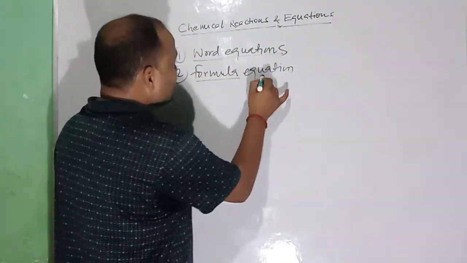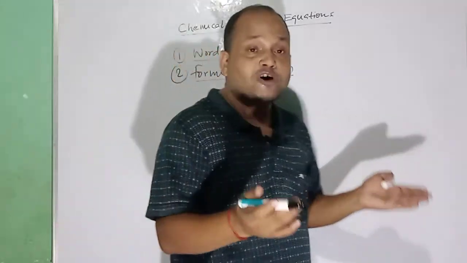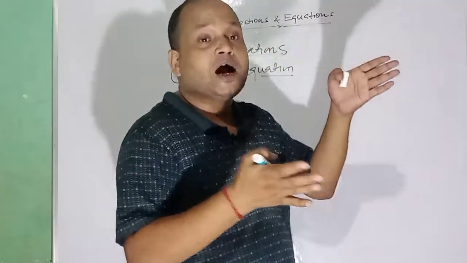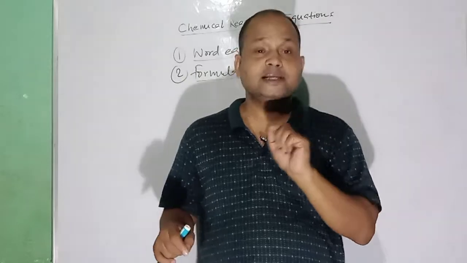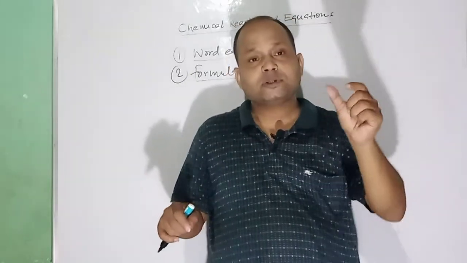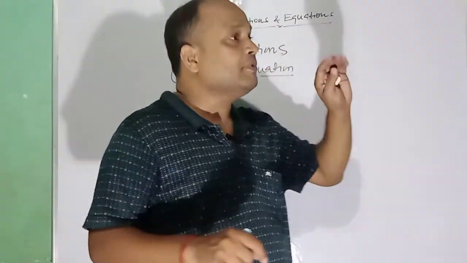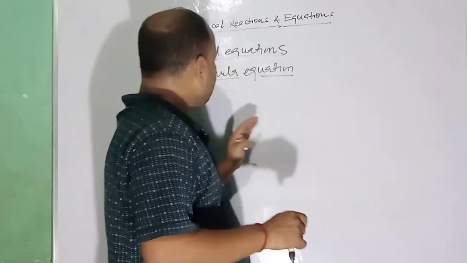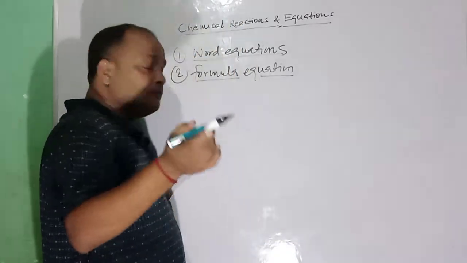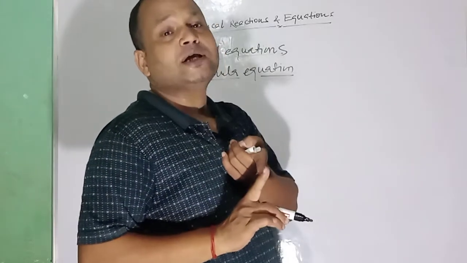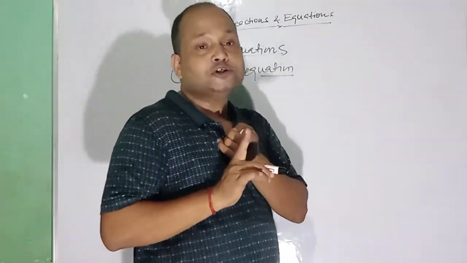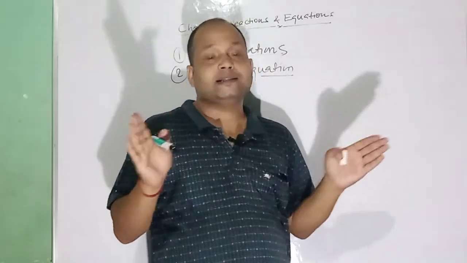Formula equation, all the formulae are written with the help of symbols in chemistry. All the symbols are letters taken from the alphabet. So formula equation is also symbolic representation. So there should not be any confusion in that.